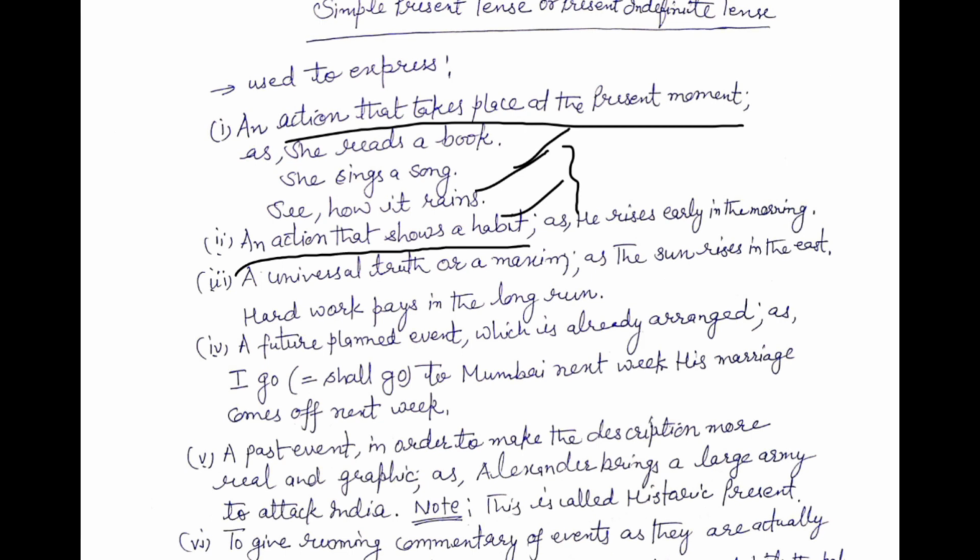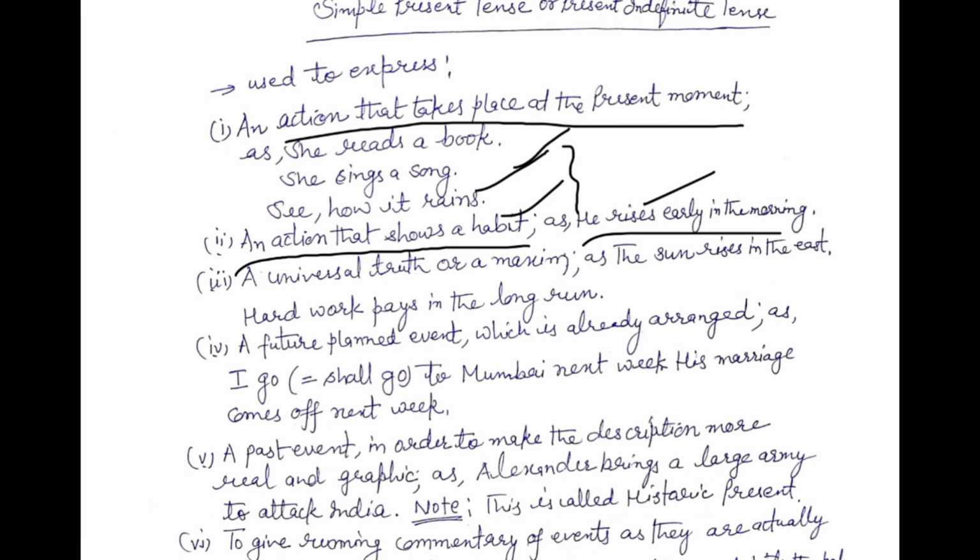Whenever there is any habit of a person, then we have to use simple present tense. Example is given here: he rises early in the morning. It means that he never rises late in the morning, so we have to use simple present tense. This sentence shows us the habit of a person, so we have written this sentence in the simple present tense. He rises early in the morning. There are so many examples of habits.